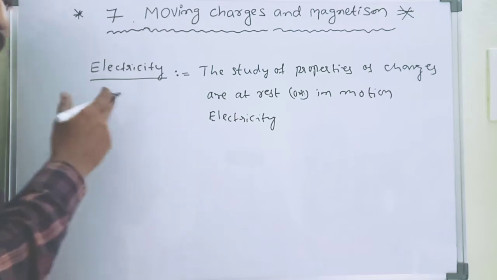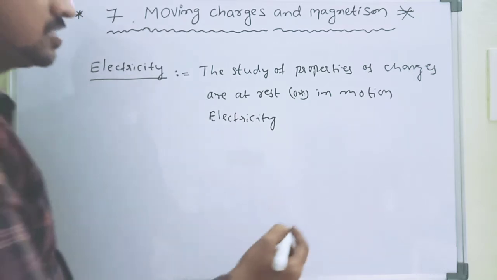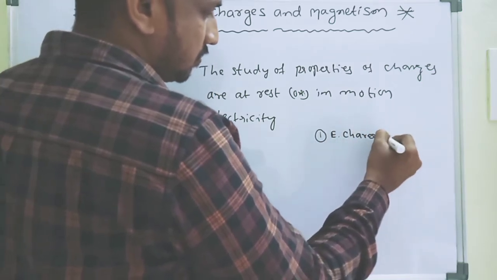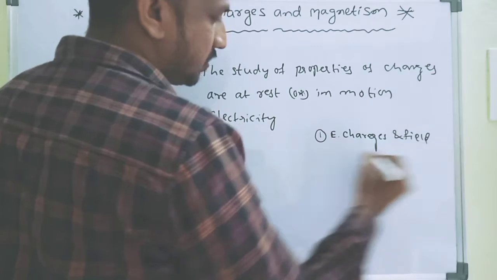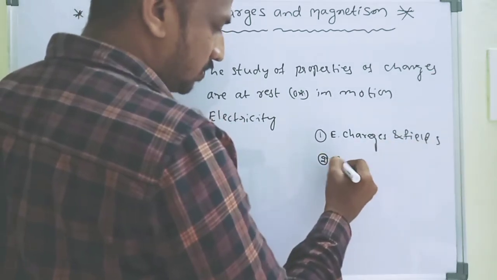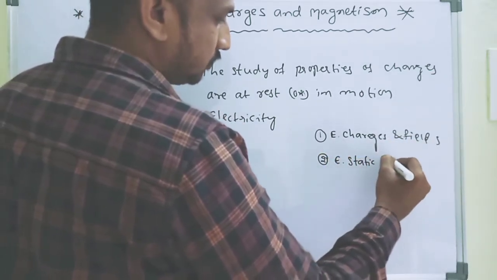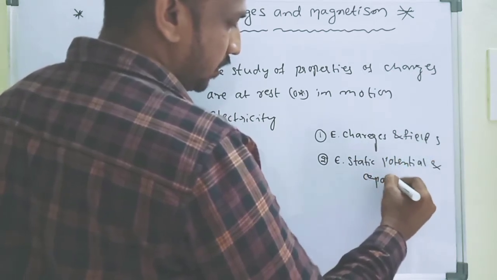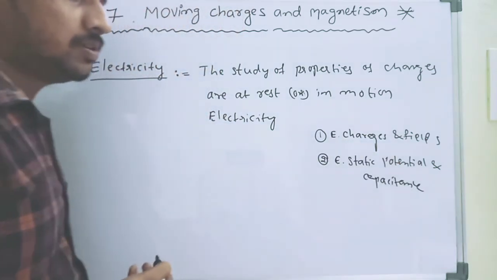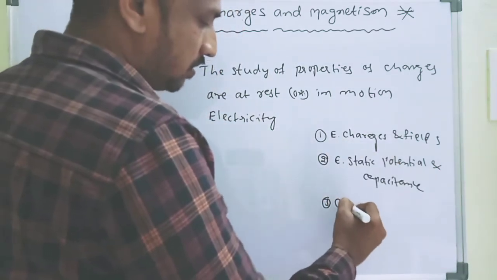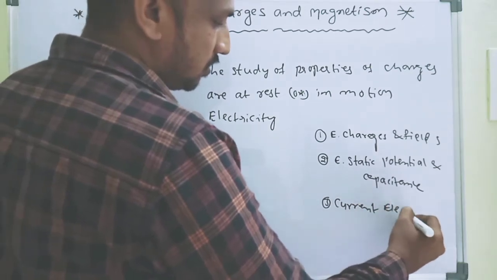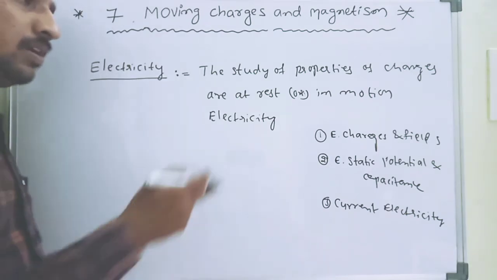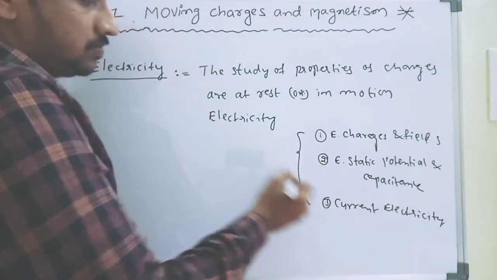We have already completed the first two, and now we are learning current electricity.